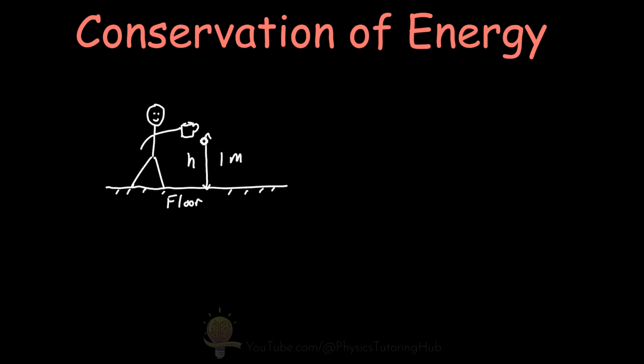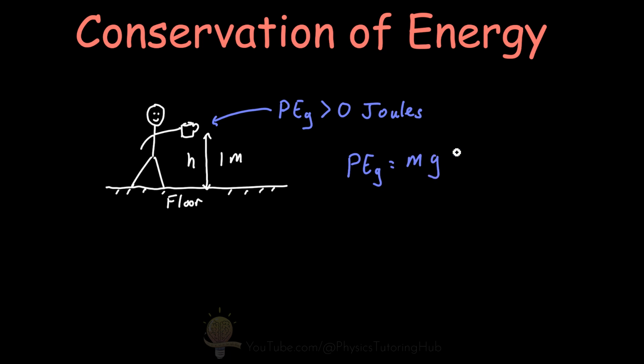If I hold a coffee cup a certain height above the floor, this cup has gravitational potential energy. In other words, some amount of stored energy due to its mass, the gravitational acceleration or free fall acceleration, and the height above the ground. Now, if I want to transform this energy into kinetic energy, I can drop the cup. And as the cup falls, it uses this stored energy and converts it into movement energy or kinetic energy.